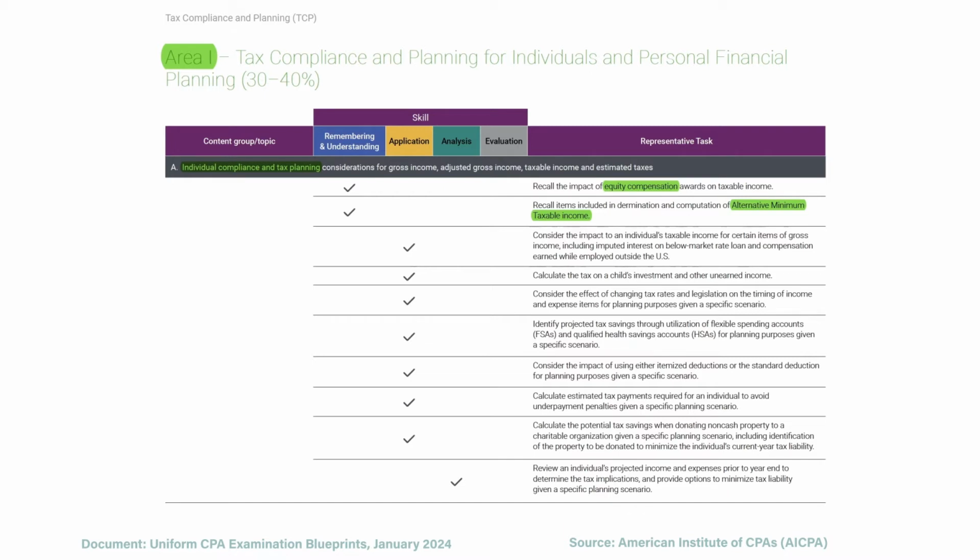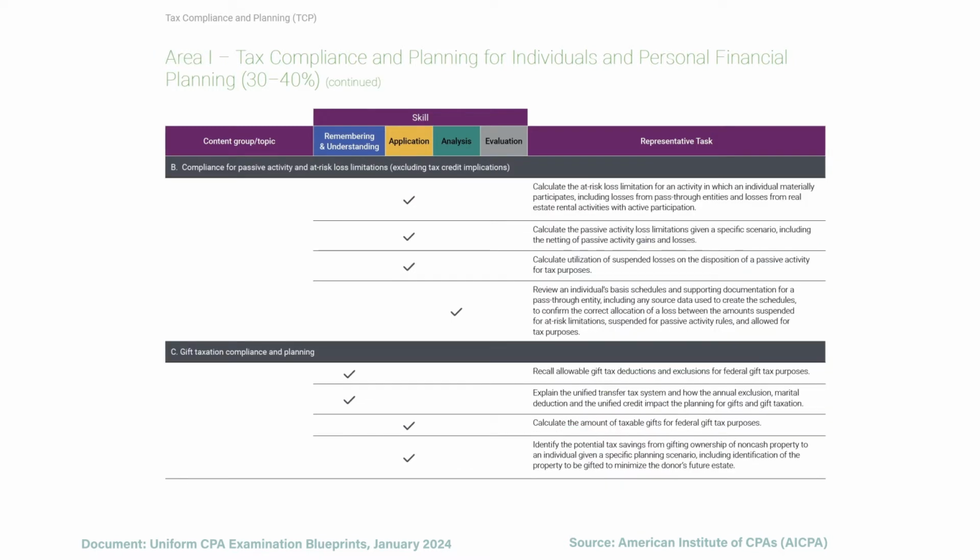Then you need to consider how imputed interest affects an individual, or how compensation earned outside the US affects an individual. From there, you focus on the ACC tax rules for earning income. Then you need to know, how should I change my decision-making based on changing tax rates? Then we need to know, should I use an FSA plan or should I use an HSA plan? From there, based on a certain scenario, should I itemize my deductions or should I take the standard deduction? Then I want to be able to estimate my tax payments to avoid any penalties. Then I need to calculate my tax savings whenever I donate non-cash property to a charitable organization.